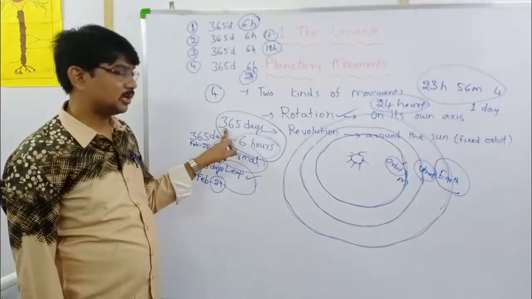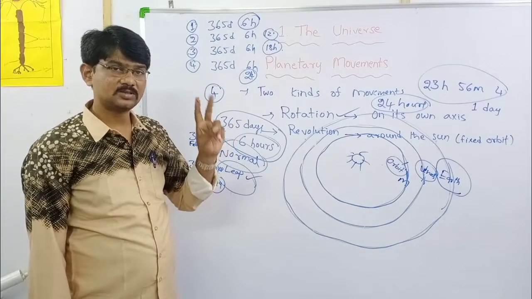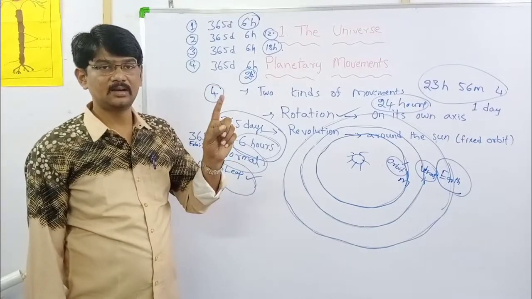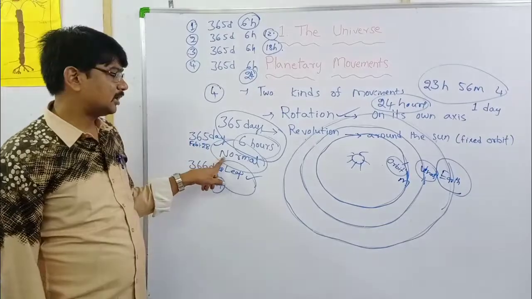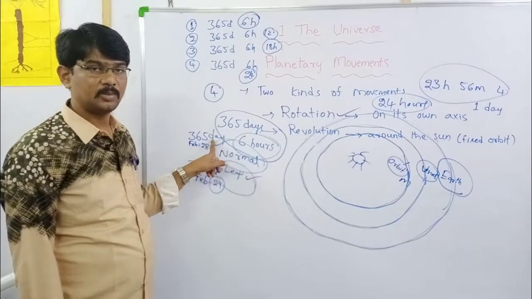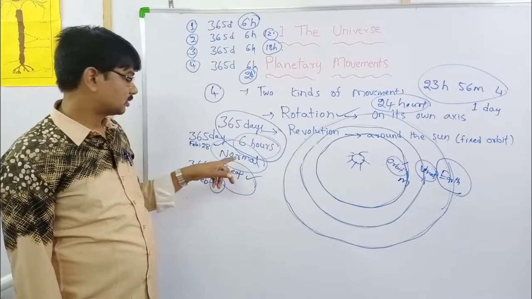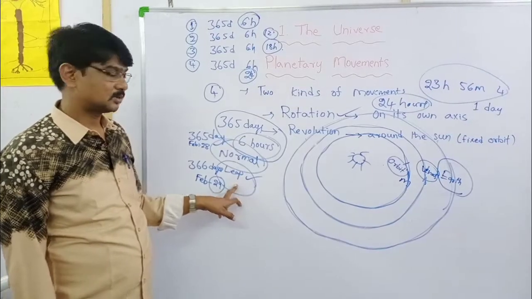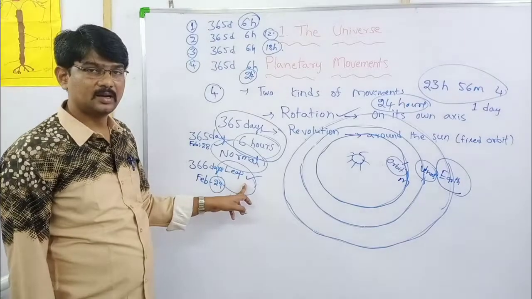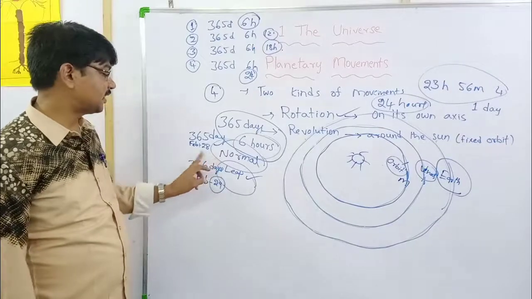How many kinds of years? Two. One is normal, another one is leap year. A normal year consists of 365 days. How many days in a leap year? 366 days.